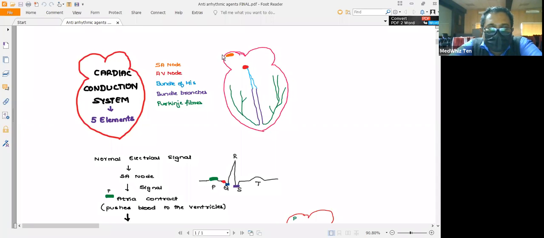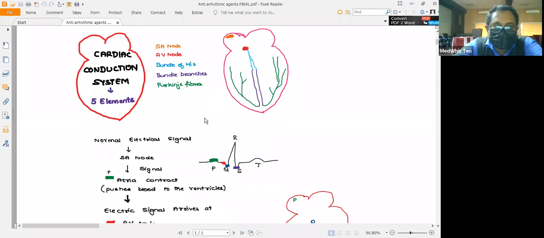This is the SA node, and this is the AV node, and the blue color is the bundle of His, the purple color is the bundle branches, and the green is the Purkinje fibers. So let us see how these elements help in cardiac conduction.